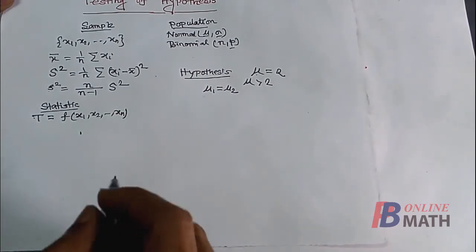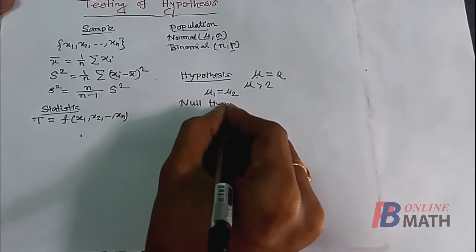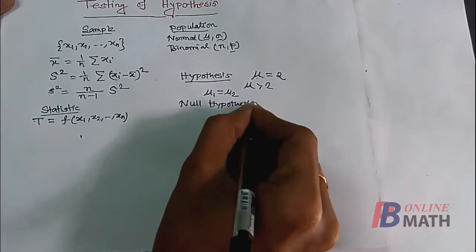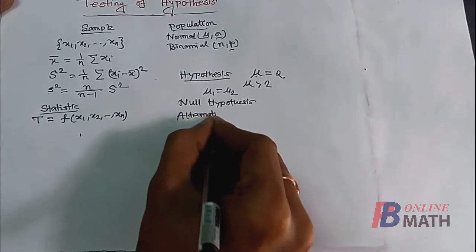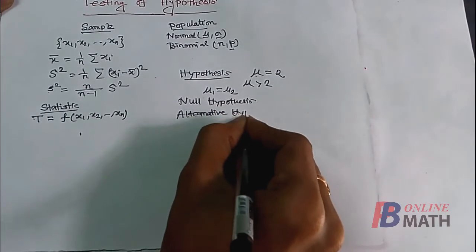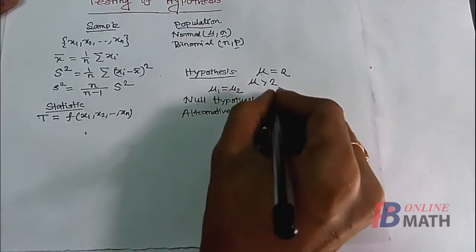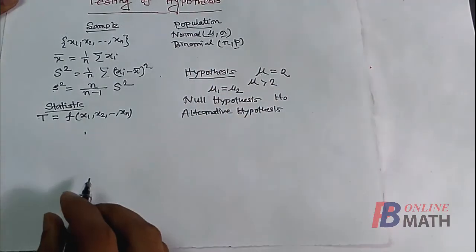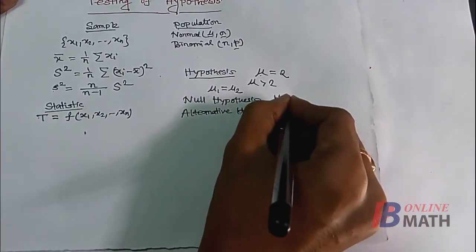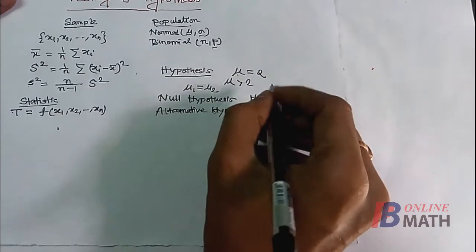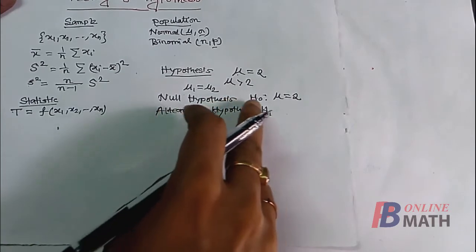Here we define two types of hypothesis. One is called null hypothesis, and another one is called alternative hypothesis. Null hypothesis is denoted by H0 and alternative hypothesis is denoted by H1. As per example, consider the hypothesis mu equal to 2. So here we are denoting the null hypothesis by mu equal to 2.